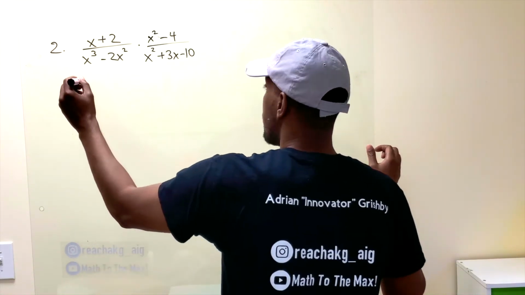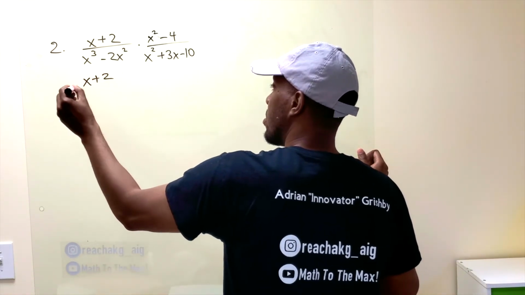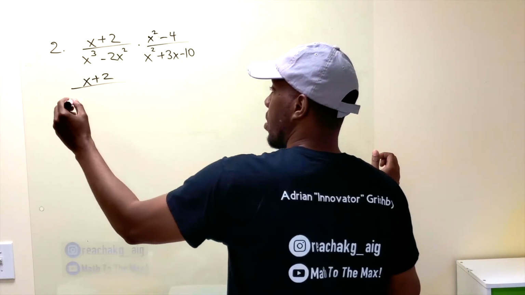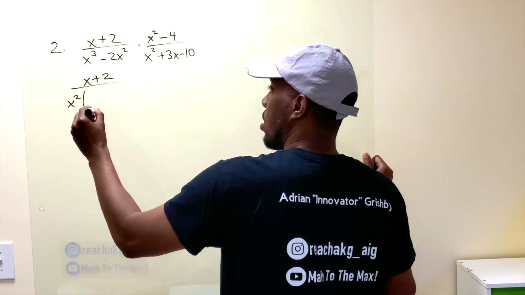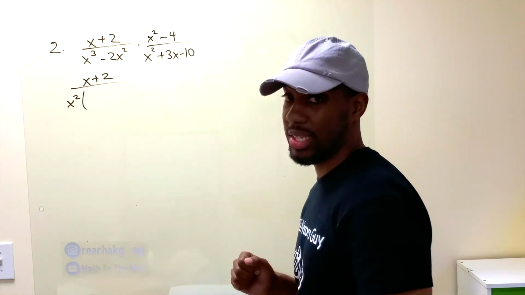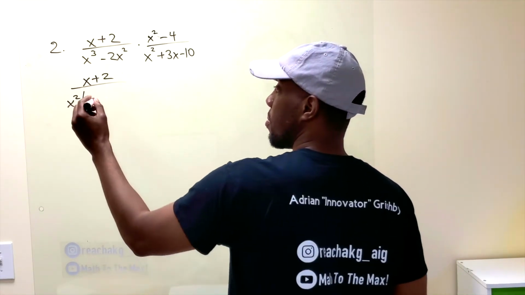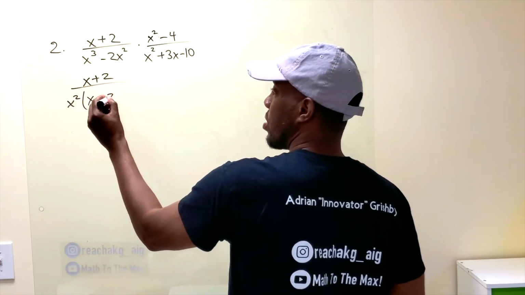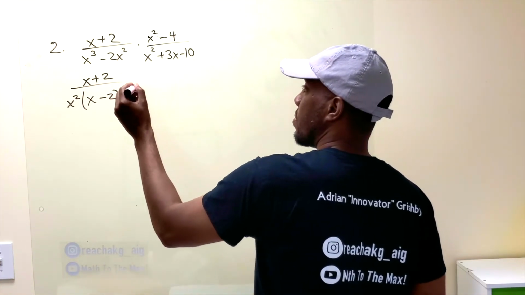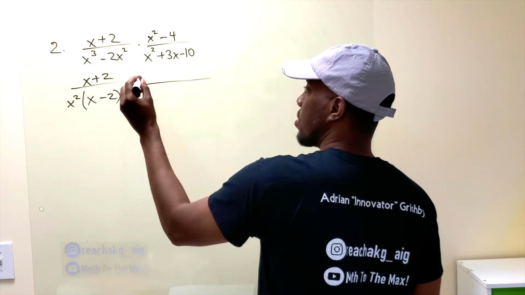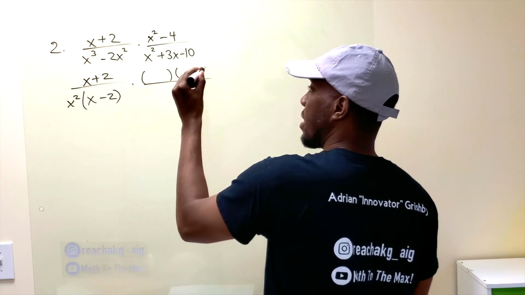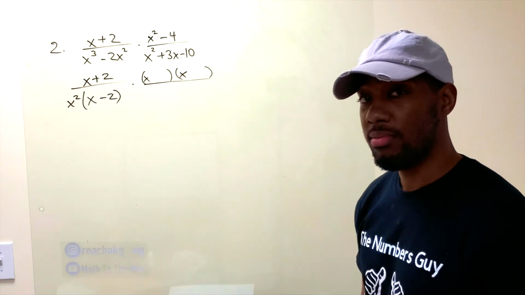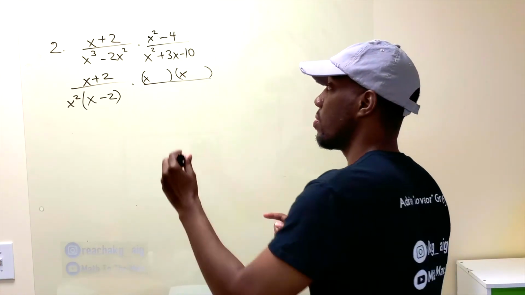X plus 2 cannot factor, stays the same. The denominator right here, we said they both have x squared in common. If you take out an x squared, you remember x to the third means x 3 times. I took out 2 of them, so I'm left with an additional x. And I already took out the x squared, so I'm just left with a 2 times. Difference of squares, you know it's going to be x and x. But what are the two numbers that multiply to give me negative 4? Plus 2 and negative 2.